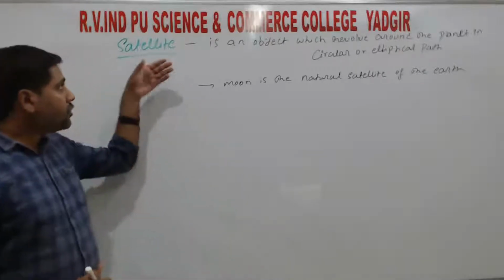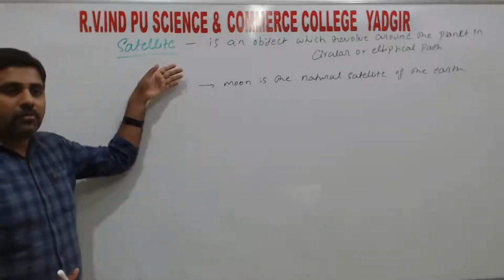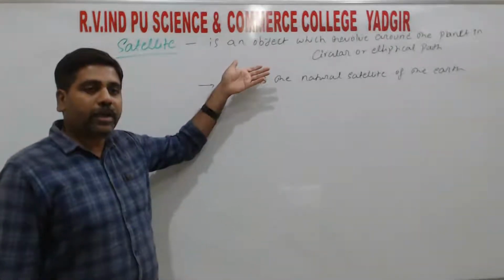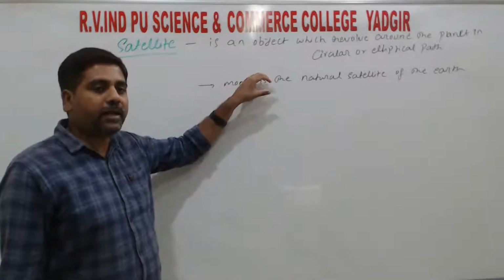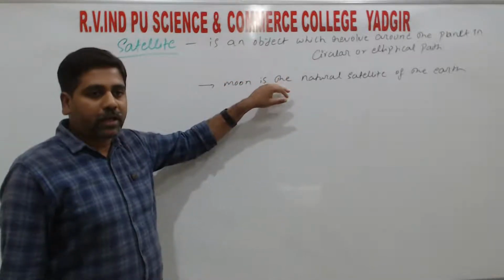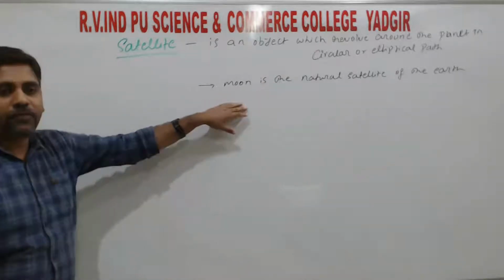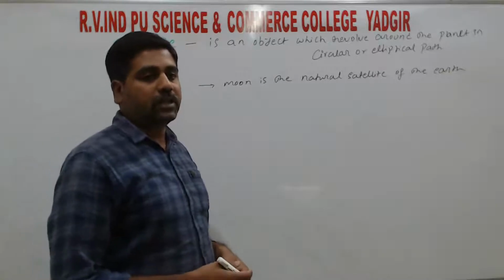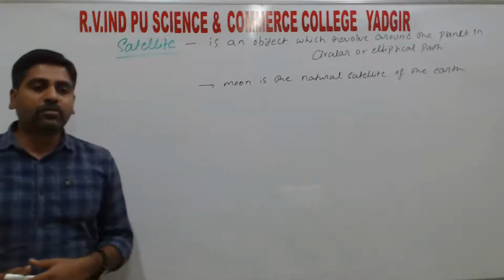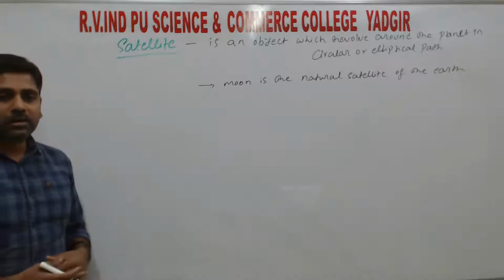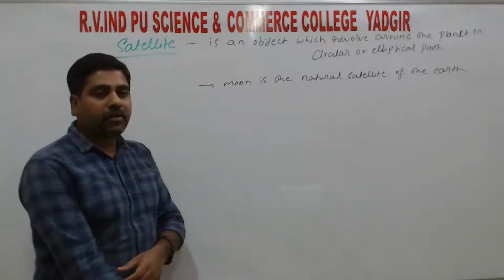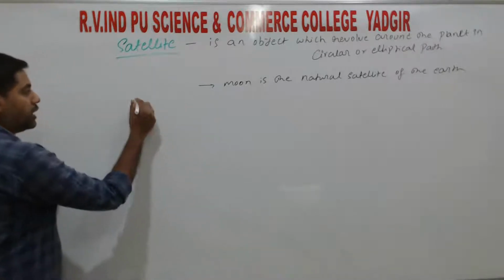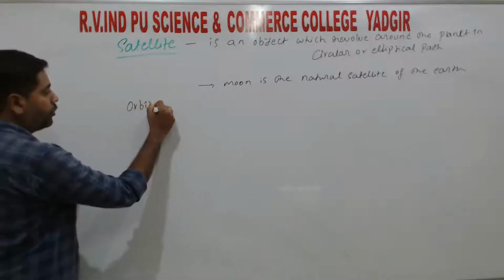First, the definition: a satellite is an object which revolves around the planet, right? It may be any planet, which revolves around the planet in either a circular path or an elliptical path. Again, satellites are classified into two types: natural satellite and artificial satellite. Artificial satellites are further classified into geostationary satellite and polar satellite. That will be discussed in our later classes, right? So next the topic is orbital velocity.